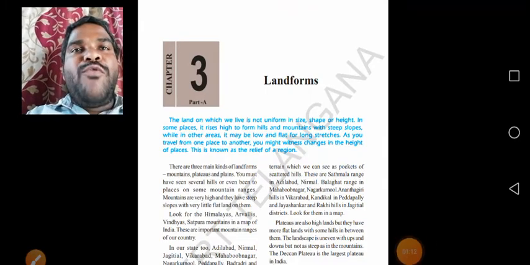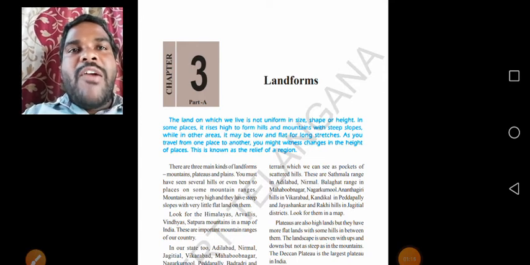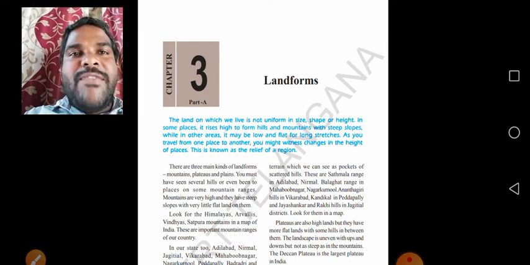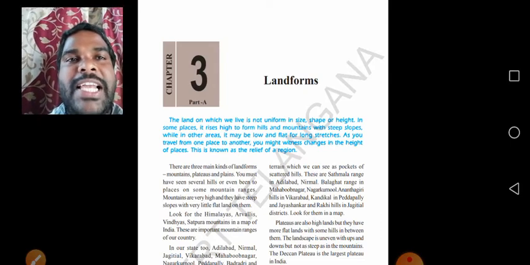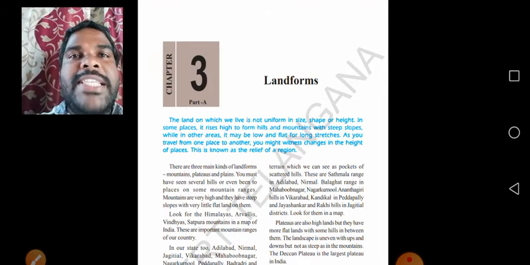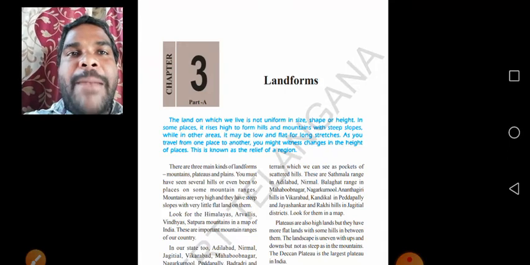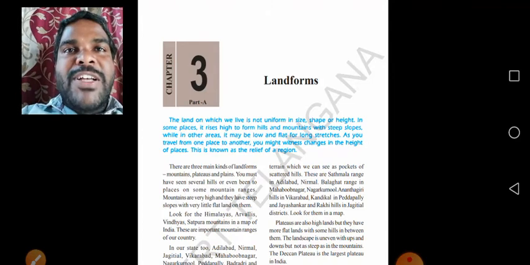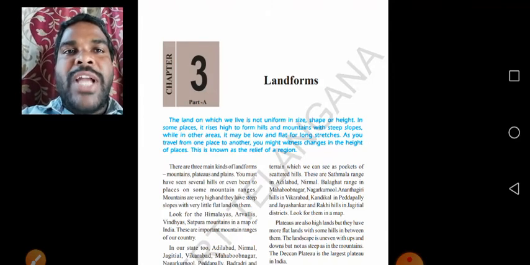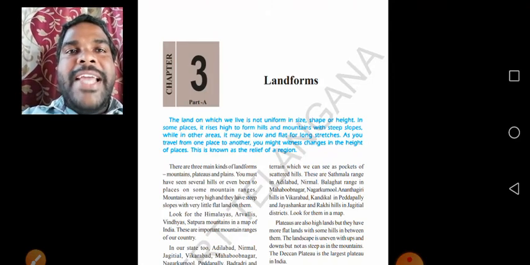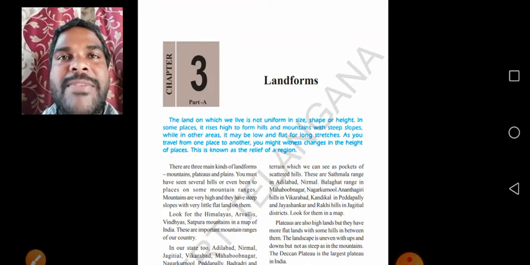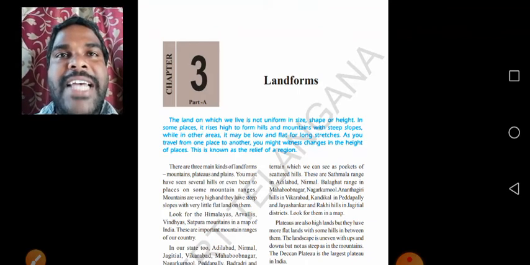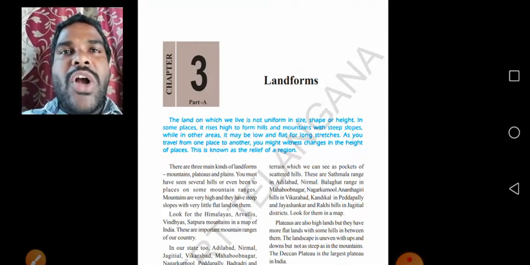See, children, landforms part A. In this chapter we have already learned there are three main kinds of landforms: mountains, plateaus, and plains. You must have seen several hills, and in some places mountain ranges. Mountains are very high lands, and plateaus are also highlands, but they have a flat surface, and many rivers flow through these regions. And you know that plains have fertile soils. Plains are also called level lands.